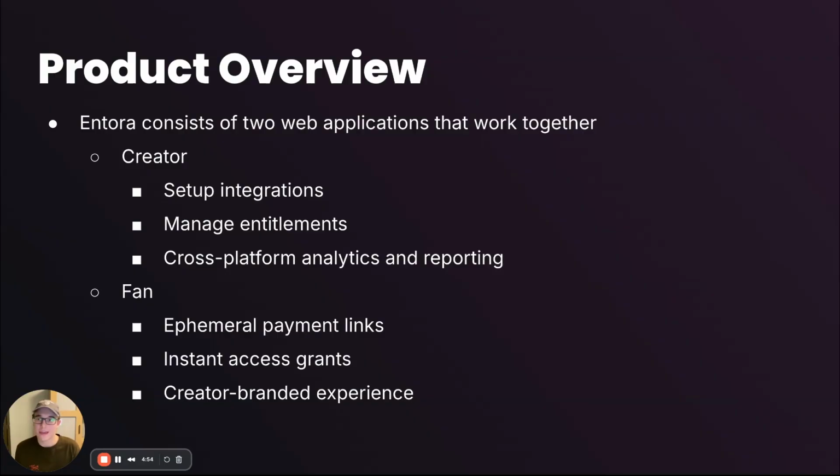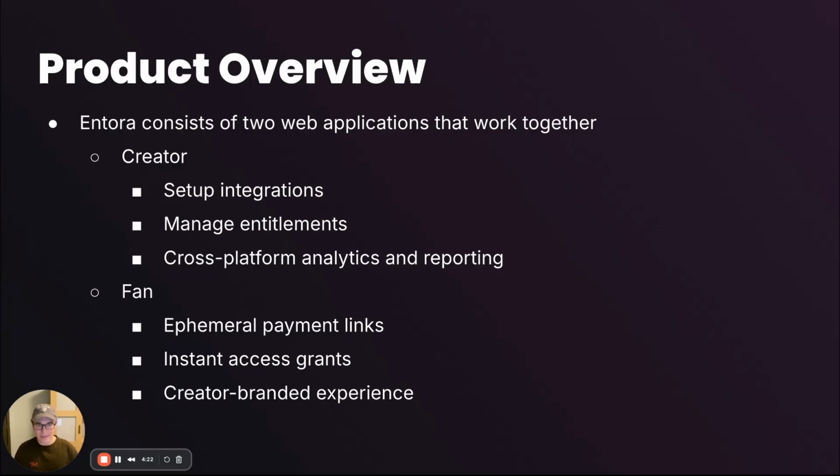So now diving into the actual product that Entora is offering to the public. Entora consists of two web apps, one that's geared towards the creator and one that's geared towards the fan. So just to formalize those roles a little bit. Creators are people who are monetizing digital content that they own. They're going to use the creator app to set up and manage their entitlements, as well as authenticate with the platforms where their content lives, so that we can manage it. Those platforms right now are Google Drive, Discord, some others we're adding. We have GitHub on the way soon.